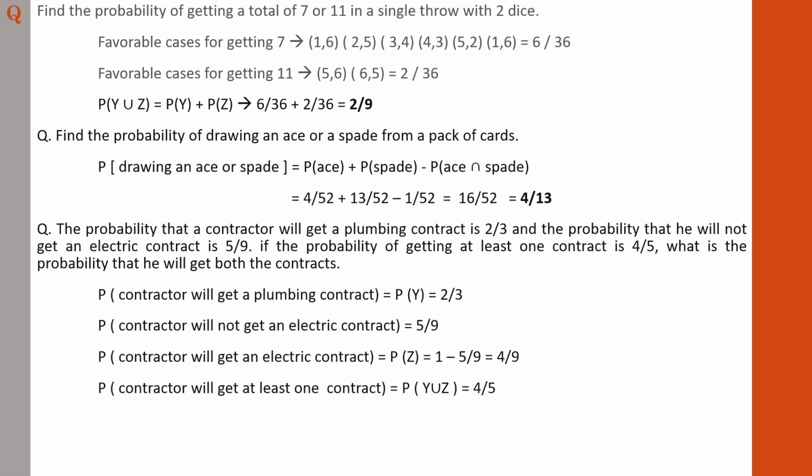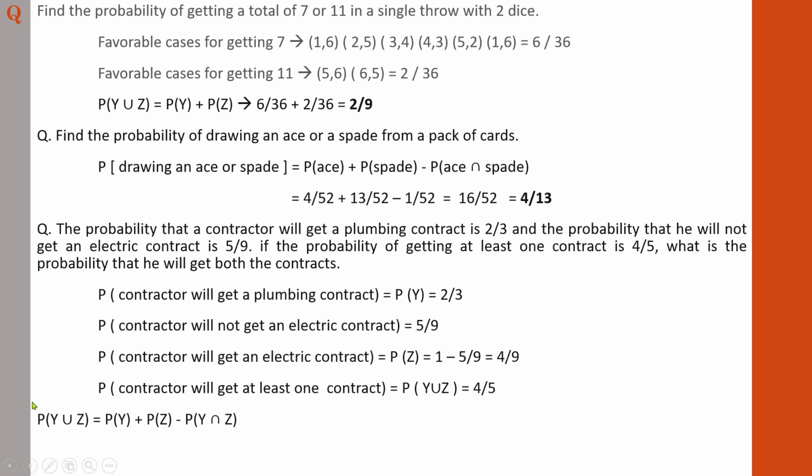So what is the probability that he will get both the contracts? What is the meaning of the probability that both events can happen? Whether the probability under study is a mutually exclusive or a non-mutually exclusive case. Because here you have to study what is the probability that he will get both the contracts. In a mutually exclusive case, only one event will happen, other will be neglected. Here you are asked to find the probability that both the events can happen. So it is a non-mutually exclusive situation, and very easily you can directly substitute the details in the equation.